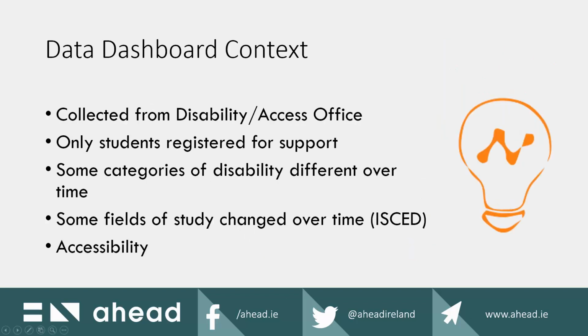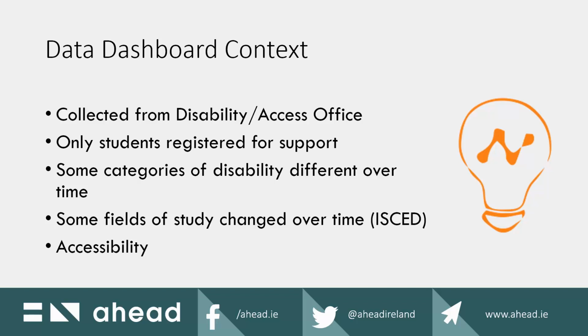So in terms of using the dashboard, just some things to note to put this dashboard into context. This is based on historical data that AHEAD has collected from disability and access services in higher education over a large number of years, originally beginning in 1993-94, initially happening periodically every number of years, and eventually now this data is collected on an annual basis. It should be noted that the data is only considering students registered for support, so students with disabilities who actually register for support with disability or access services in higher education. In other words, it does not count students who are undisclosed to those services.